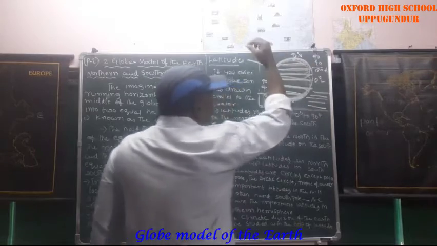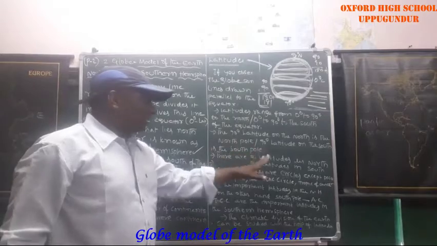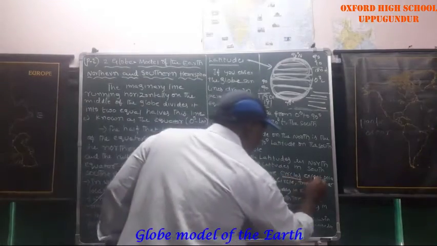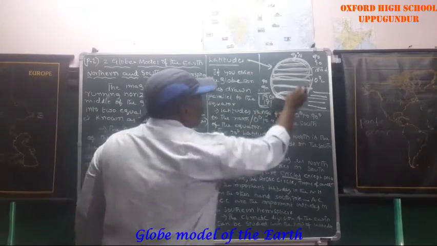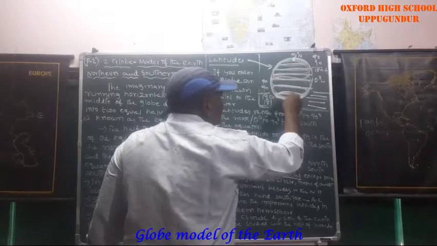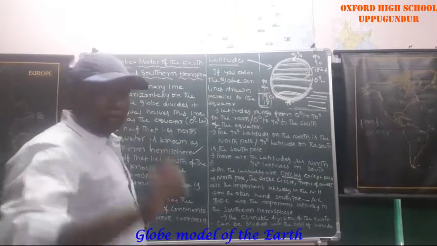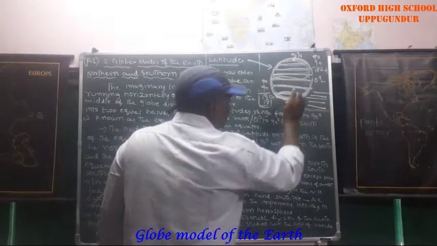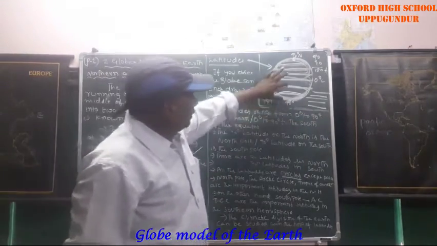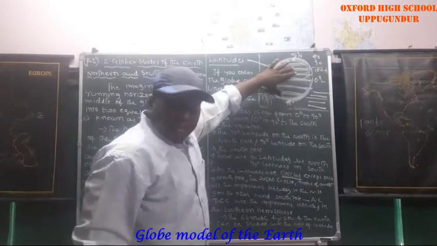All latitudes are circles. There are 180 plus 1 latitudes. All latitudes are circles except the poles. These are dots. This is the North Pole, this is the South Pole. These are dots, understood? These are not circles. So the North Pole and South Pole are not circles. Except the North Pole and South Pole, the remaining are all circles.